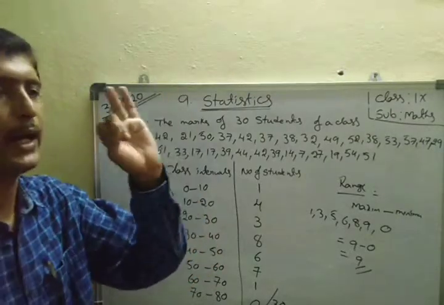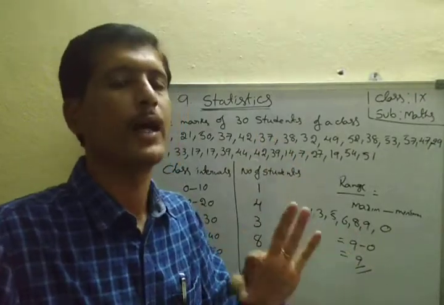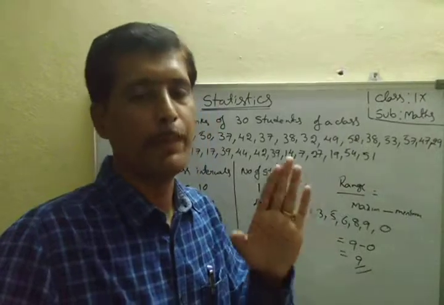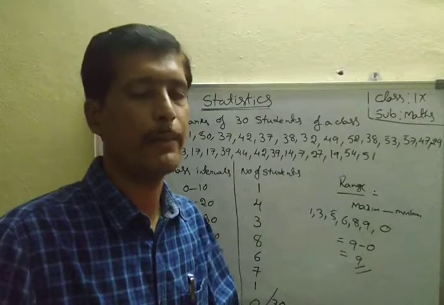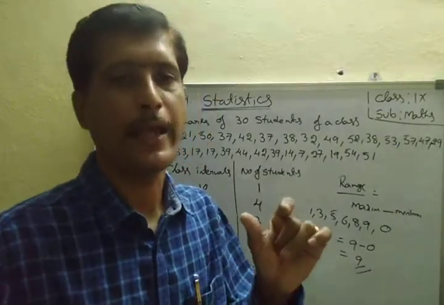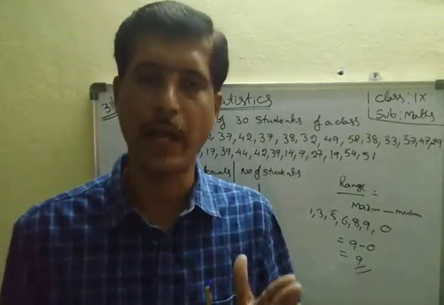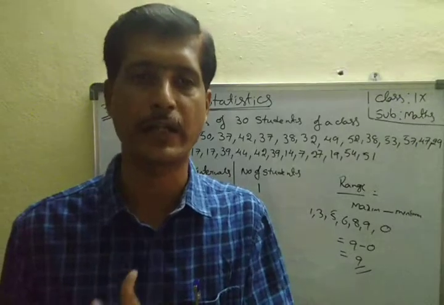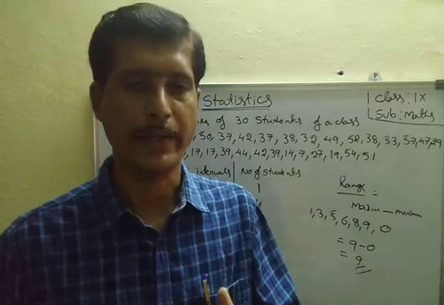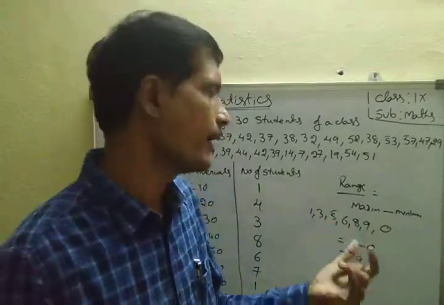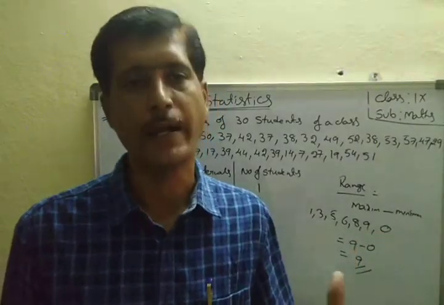Therefore, the main topic here is central tendency, that is the mean, mode, median. Mean means sum of observations divided by number of observations. Median: if the number of observations is odd, median equals the (n plus 1) by 2 th term. If the number of observations is even, median equals the average of the n by 2 th and n by 2 plus 1 th terms. Mode equals the frequently occurring number or repeated value. Next, range equals maximum value minus minimum value. This is a very easy and important chapter also.